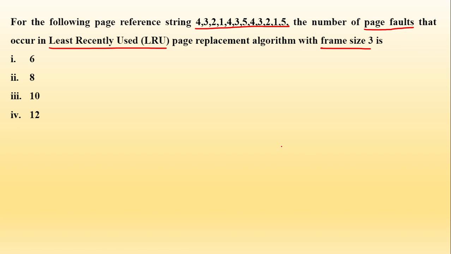ठीक है. सो कैसे करेंगे इस क्वेश्चन को? सो वी हैव दिस स्ट्रिंग 4 3 2 1 4 3 5 4 3 2 1 and 5. So what we are given, we have been given that your frame size is 3. ठीक है.